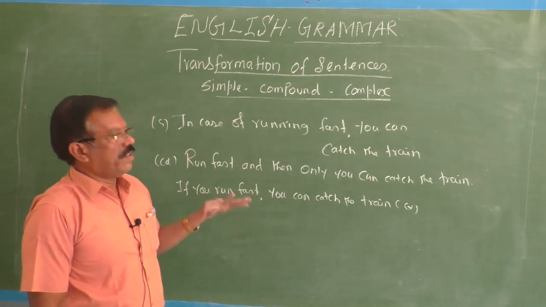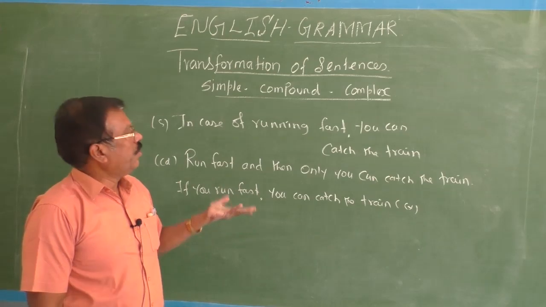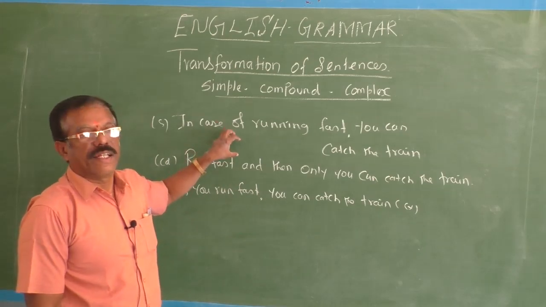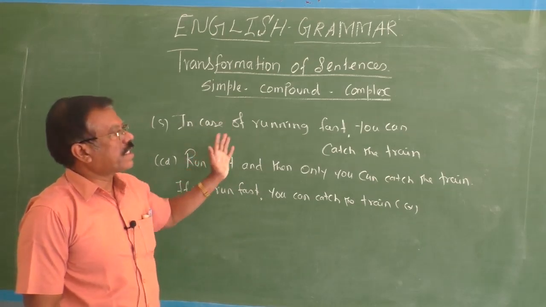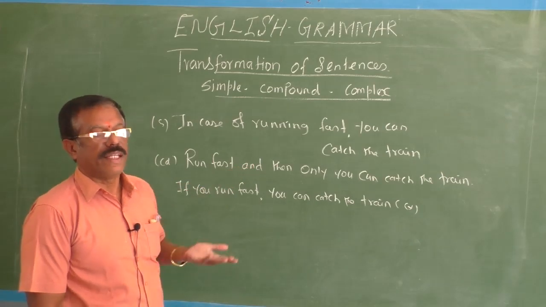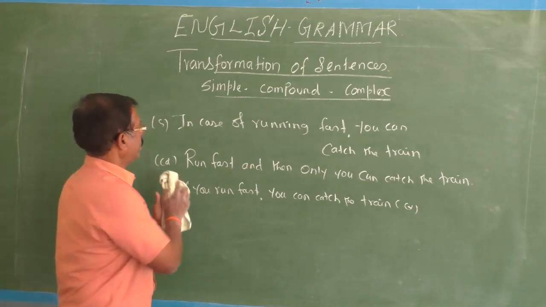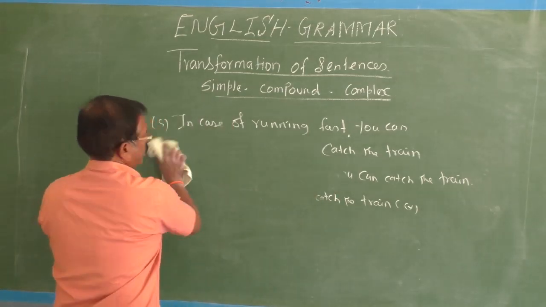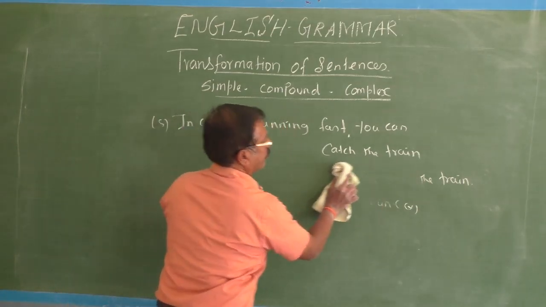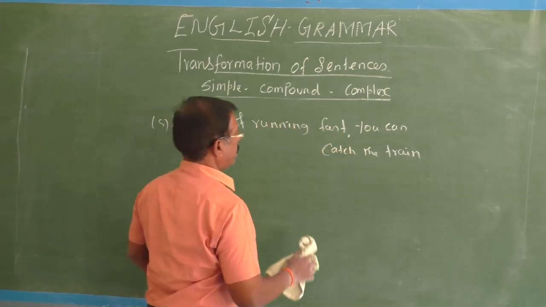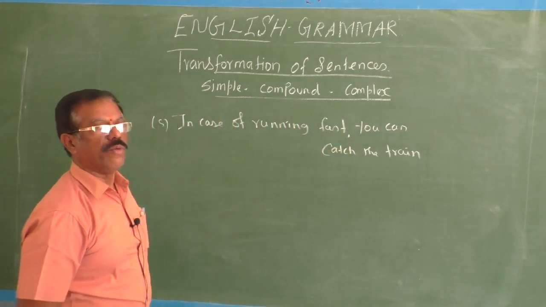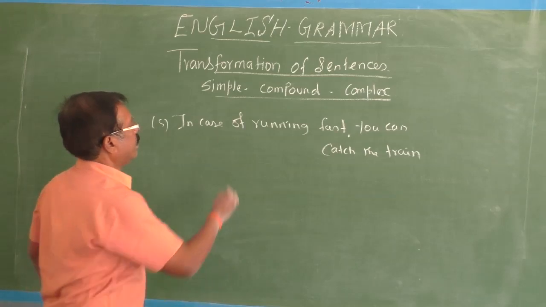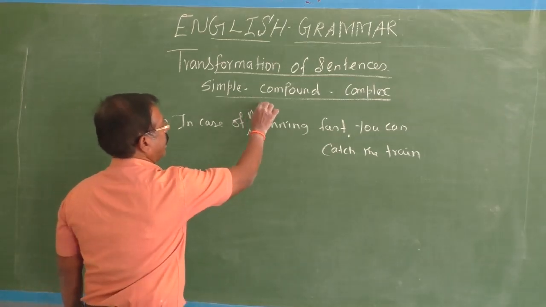So as we did earlier, if you have a negative, or if the ideas are in contrast, how can you change? Let me introduce this. See, in case of not running fast, what will happen? If you change this affirmative into negative, in case of, here I will add not.